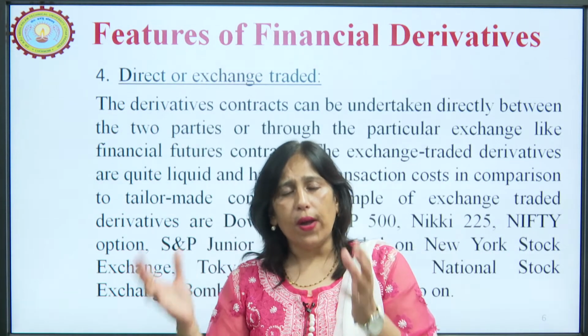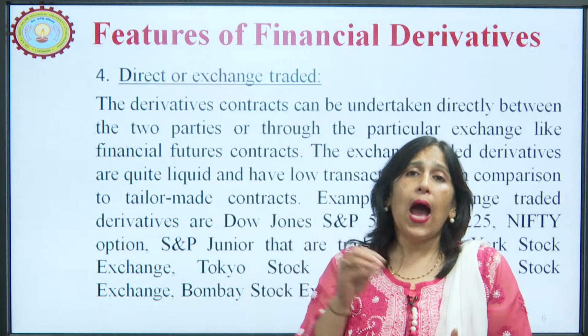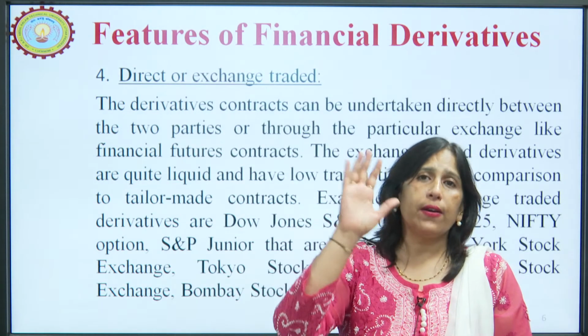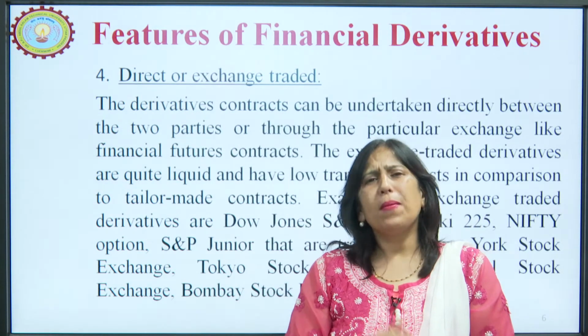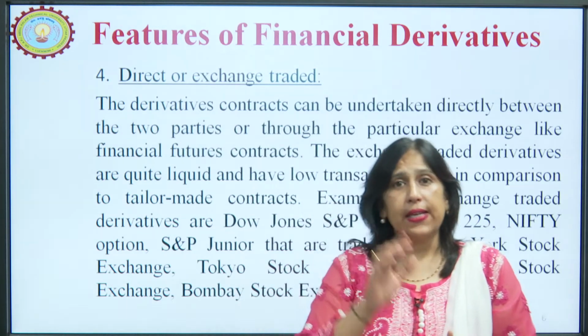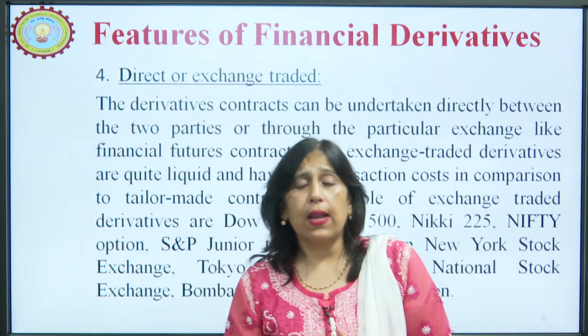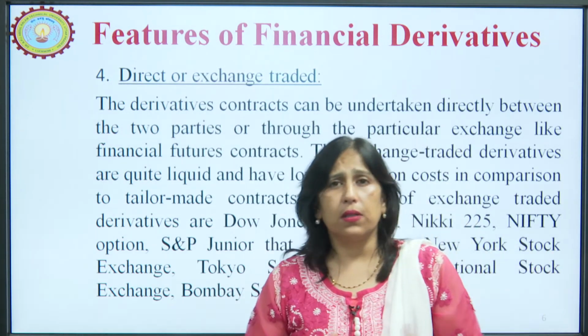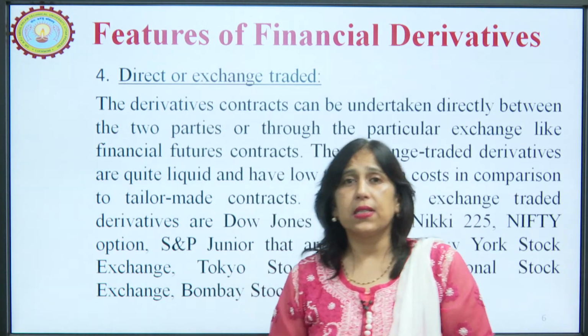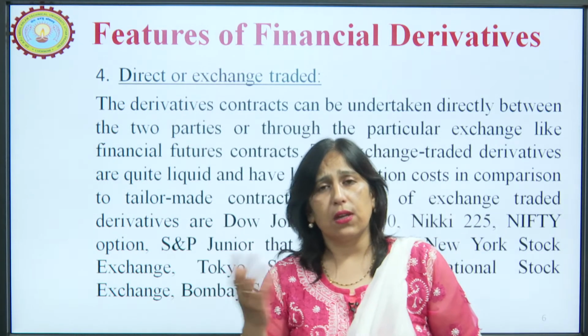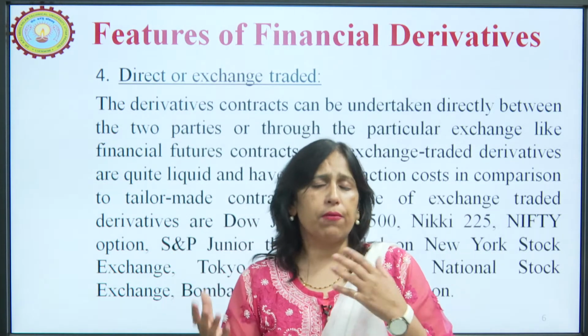Whatever the quantity of mangoes, I will buy at, for example, 50 rupees per kg. Now, the seller will say okay, fine, but we never know, because the meteorological department is saying there can be a lot of disturbances and winds and everything.